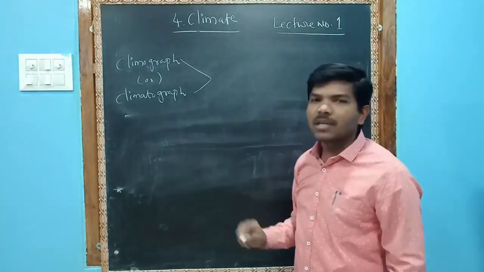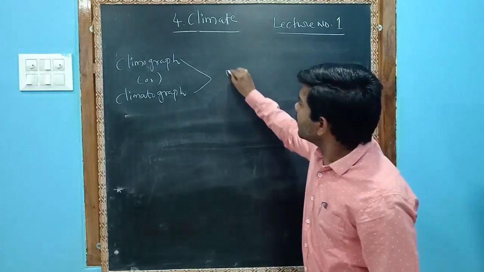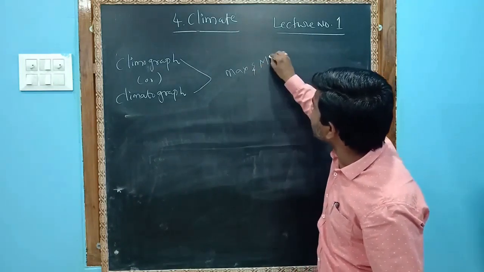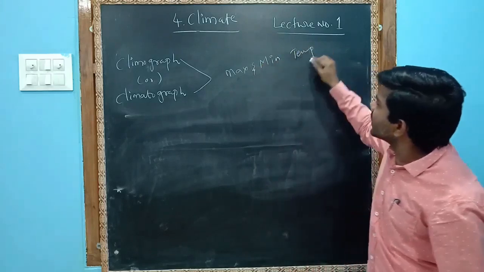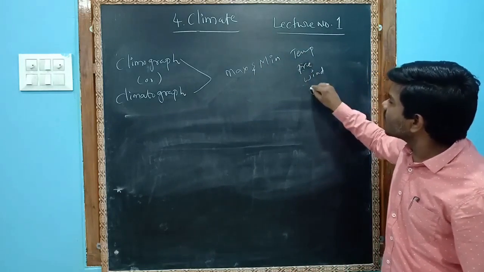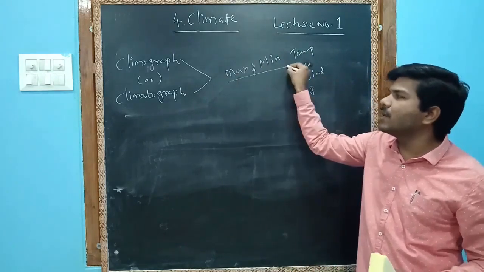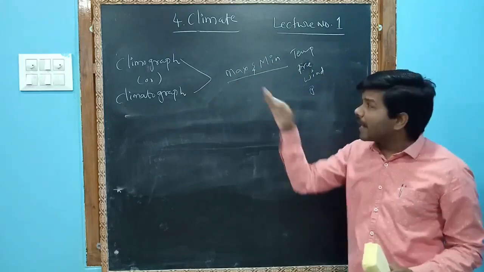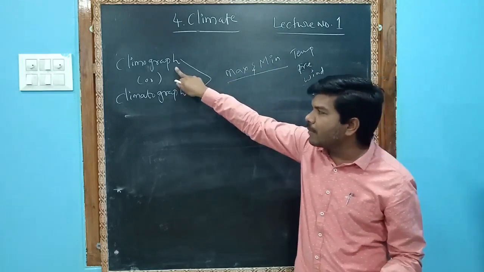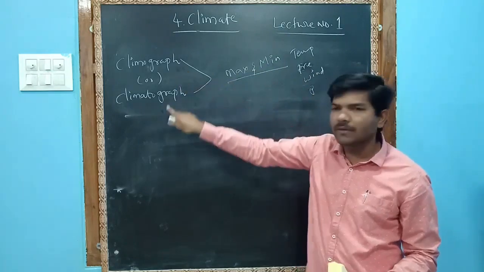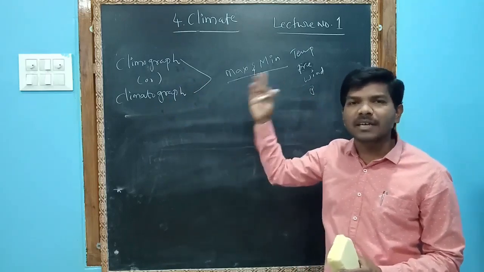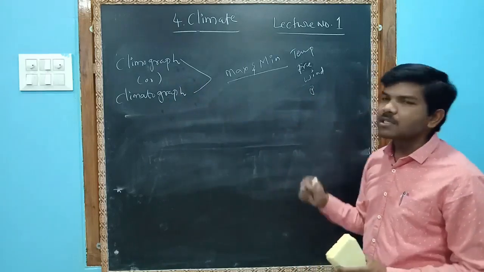Climatographs and climographs show maximum and minimum temperature, precipitation, wind, rainfall, everything. So the maximum and minimum values of the elements of the climate can be shown on climatographs or climographs. They may also show the pattern of the elements on the graph. Okay, so this is climatographs.